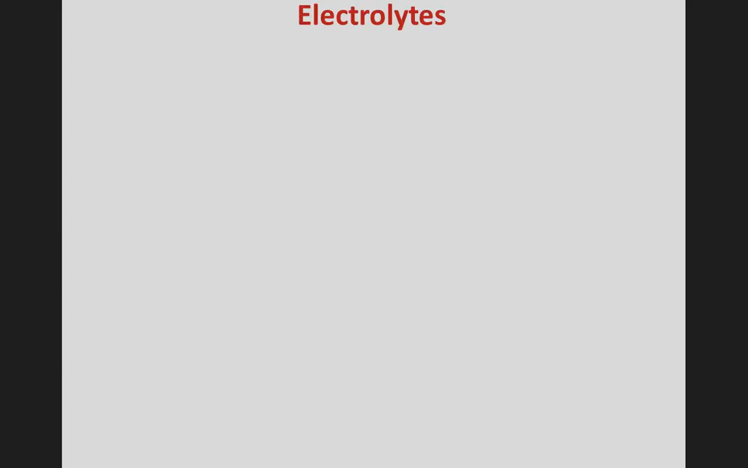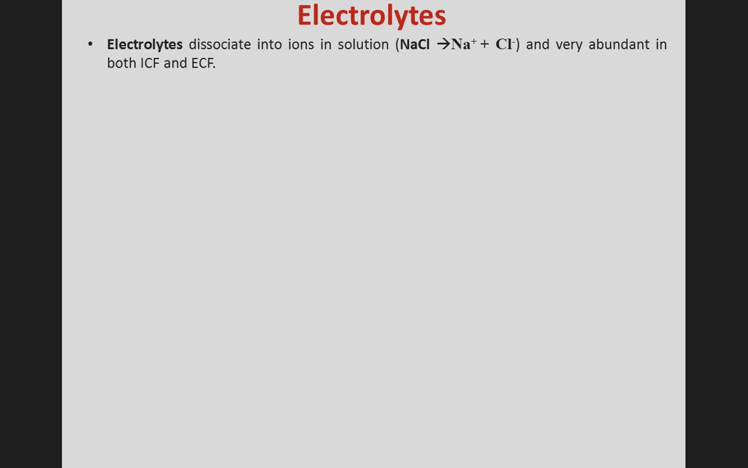So next one is electrolyte. Electrolytes dissociate into ions, for example NaCl dissociates into Na plus and Cl minus. So Na plus and Cl minus are the ions, and very abundant in both ICF and ECF, intracellular fluid and extracellular fluid. Ions carry either a positive charge, that is cation, or a negative charge, that is anion.